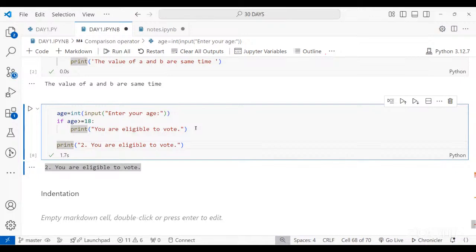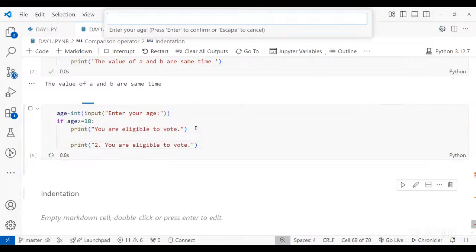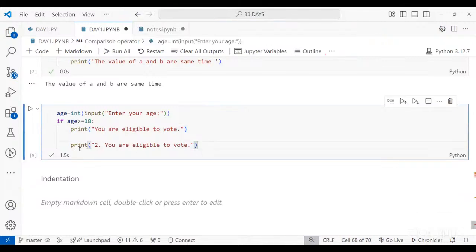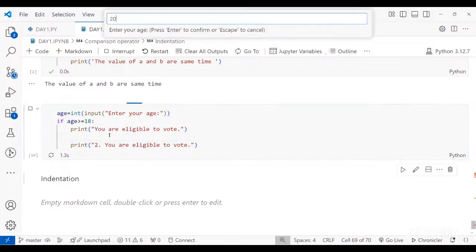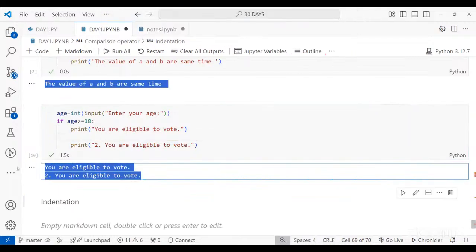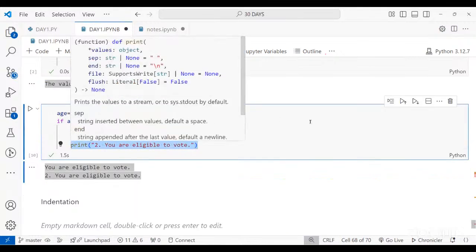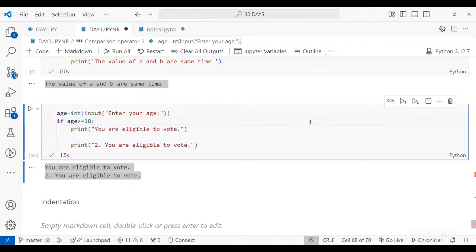If you want the second statement to be a part of the if statement, then you have to add a 4 tab space, and only then it will work. This particular print statement will be printed only if this condition goes true. So if I run and write 20, then both of the print statements will be printed, because now the second print statement is also a part of the if statement. Is this concept of indentation clear to everyone?